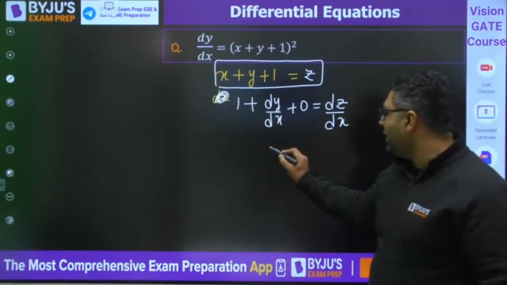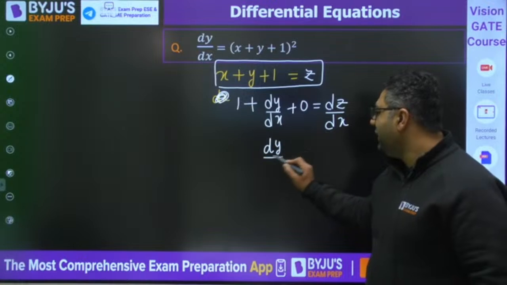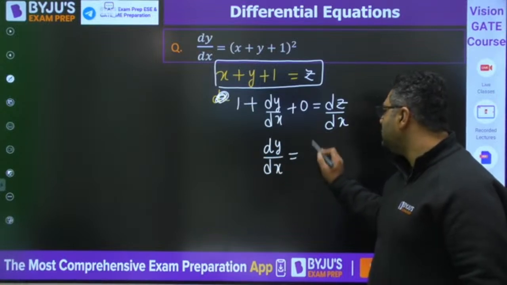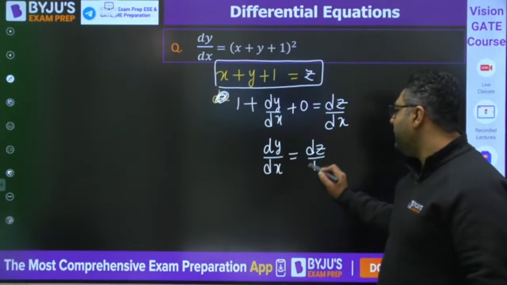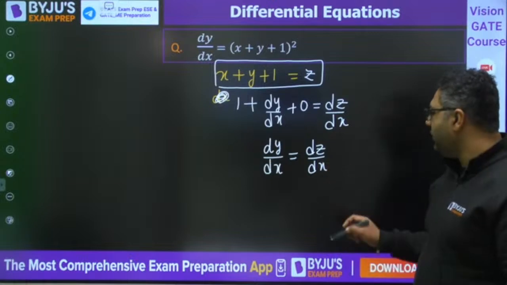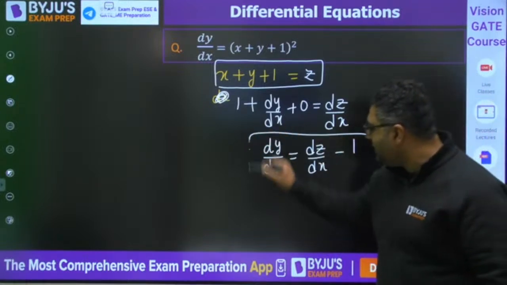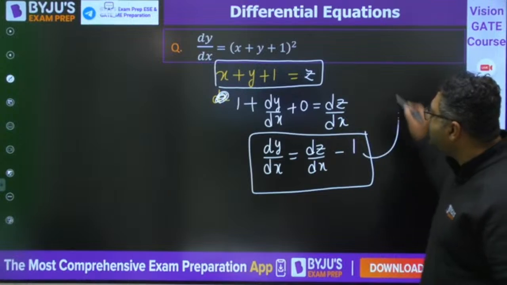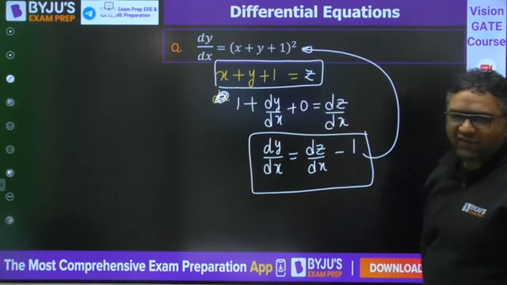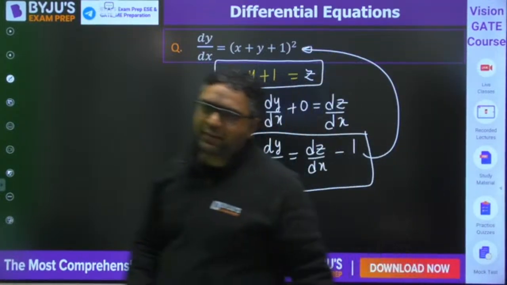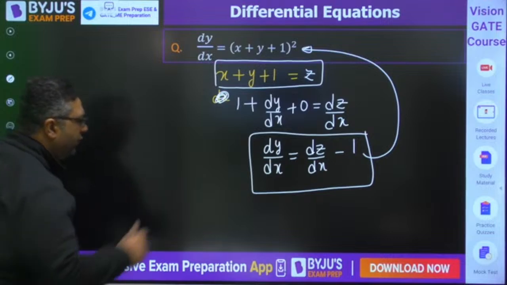Now from here you can write dy by dx is equal to dz by dx minus 1. I just need to put this value into the given equation. If I put this, you can see the variable separable form will come.